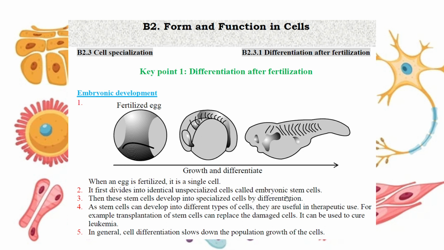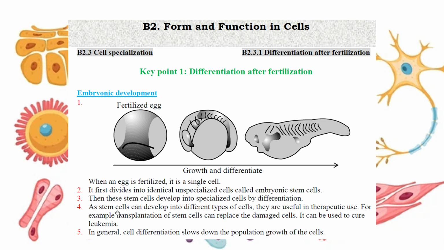In the embryo, first we have the stem cell inside, and the stem cell is just one kind of cell. And very quickly, after some cell divisions, it will differentiate into different kinds of cells. So we call the stem cell inside the fertilized cell, which can be differentiated into any kind of cell. So the stem cell is very important.